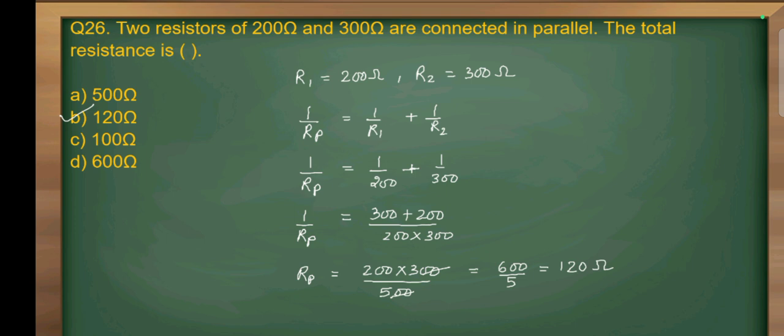So we will solve this and we will get Rp is equal to 200 into 300 divided by 500. When we solve this, we will get 150 ohm. So equivalent resistance will be equal to 120 ohm. So option B is correct.